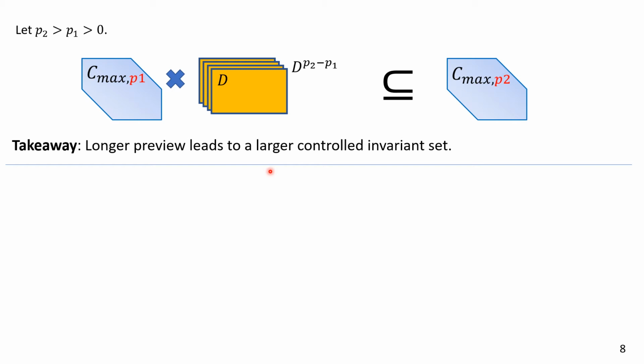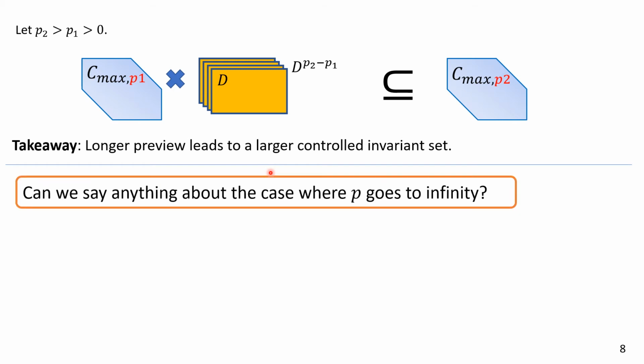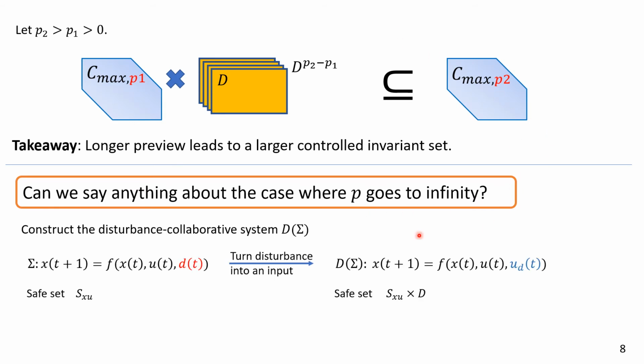The result is intuitive and straightforward. Naturally, we wonder what is the best we can do with preview. That is, how much we can gain if we allow the preview time to go to infinity. To answer this question, we need to construct another system called the disturbance collaborative system.